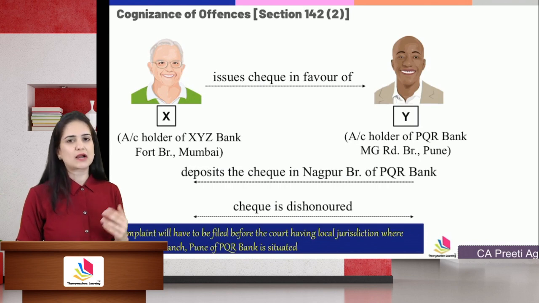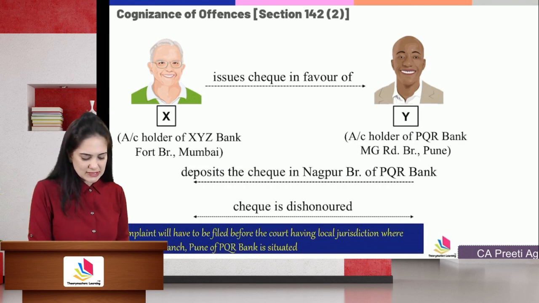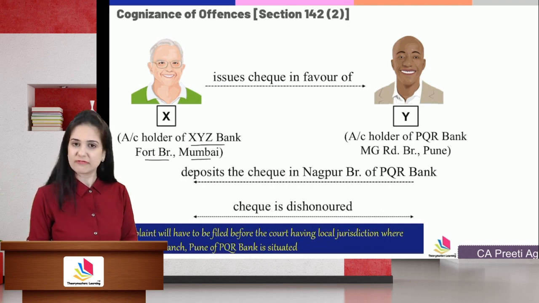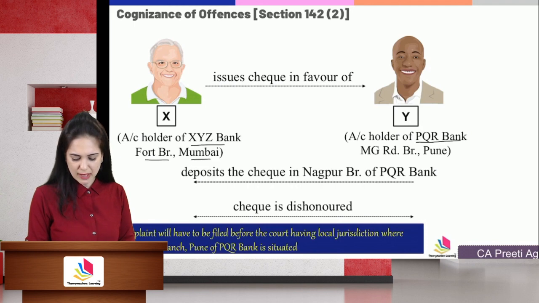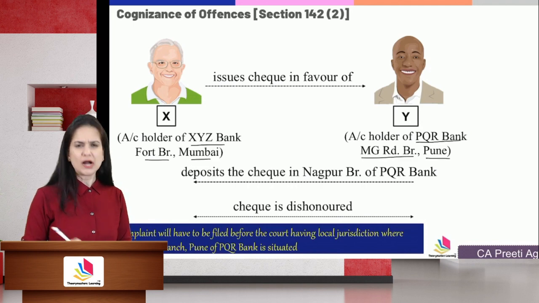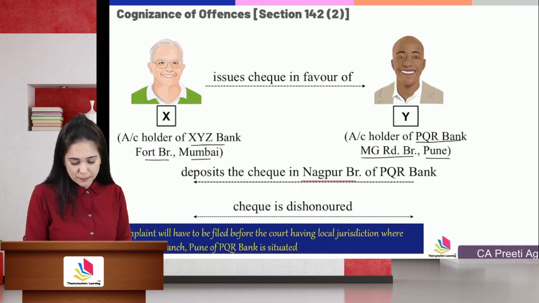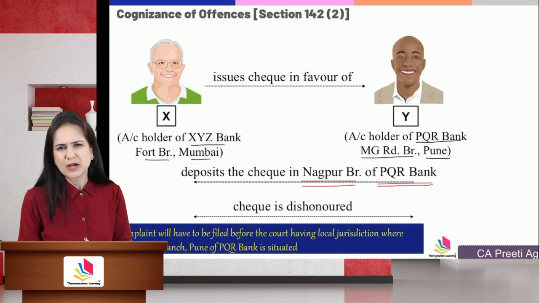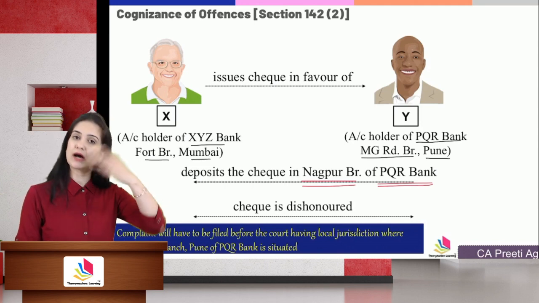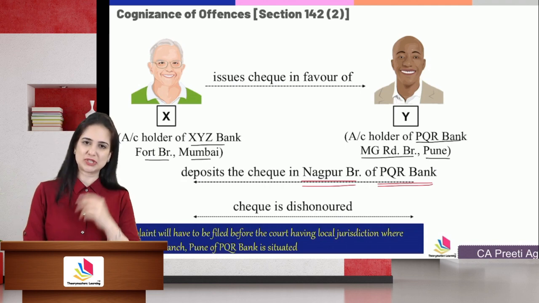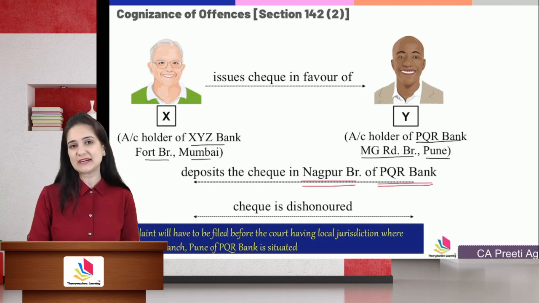Mr. X is an account holder of XYZ Bank, 4th branch, Mumbai. He issues a check in favor of account holder Y of PQR Bank, MG Road branch, Pune. Mr. Y deposited that check in the Nagpur branch of PQR Bank. He had gone there for some work. So he deposited the check in Nagpur. Unfortunately, the check is dishonored. Now the question arises, where should we file a case?